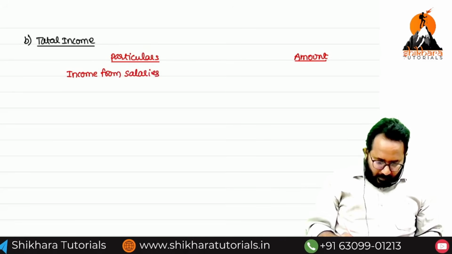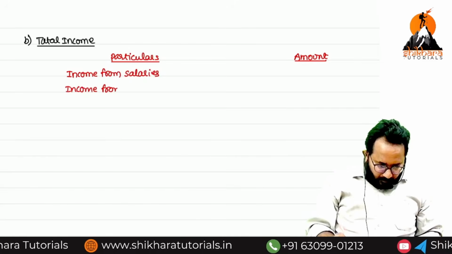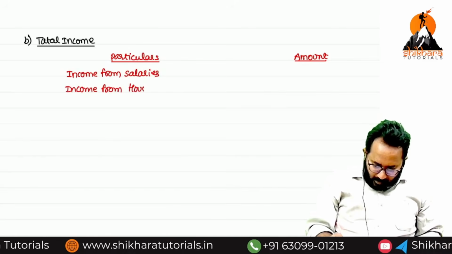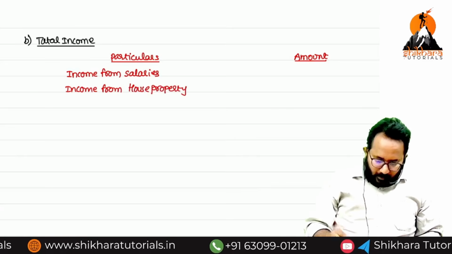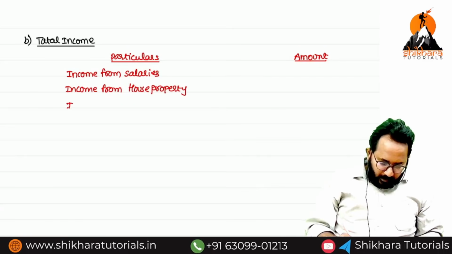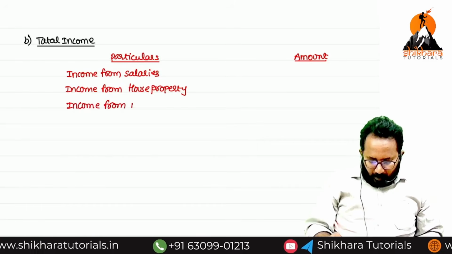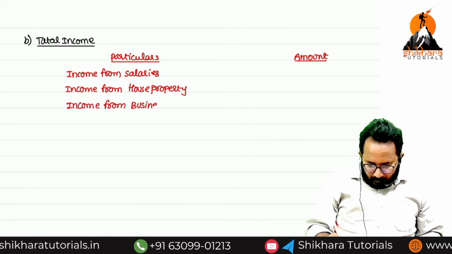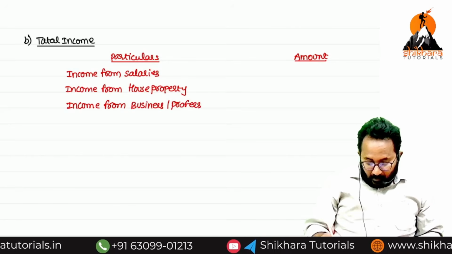Second one, income from house property. Next one, income from business or profession.